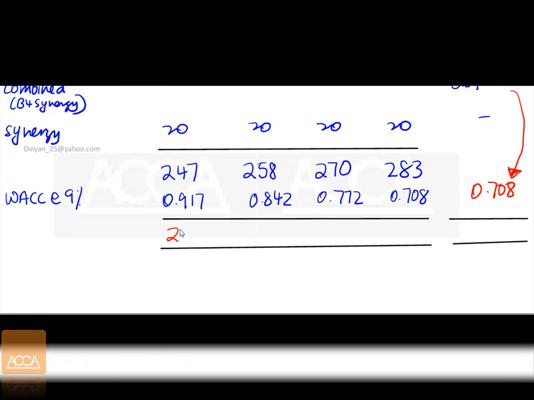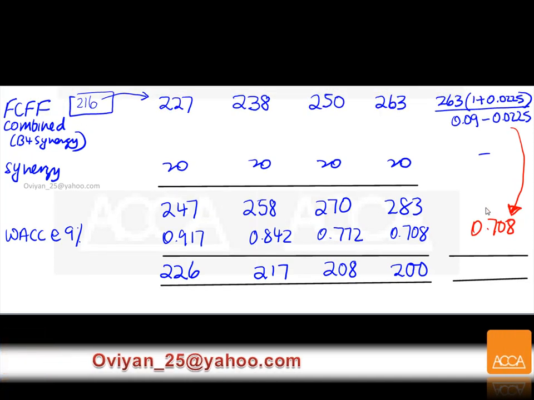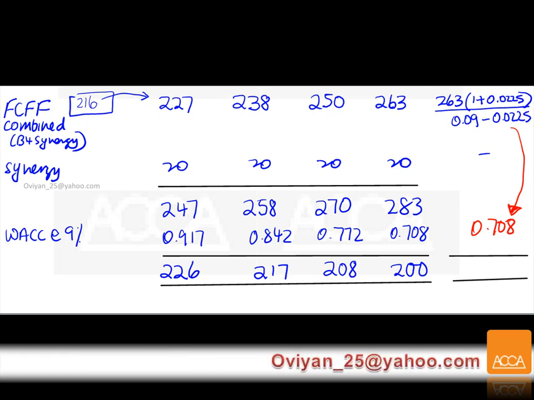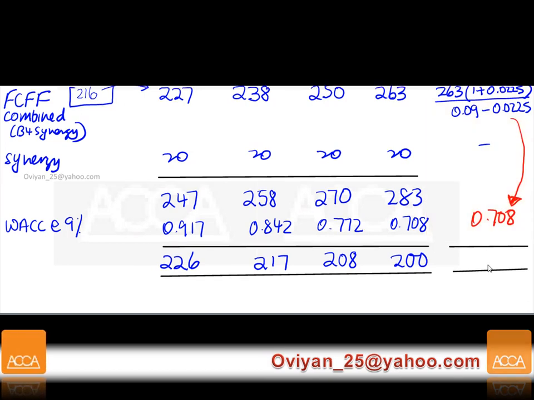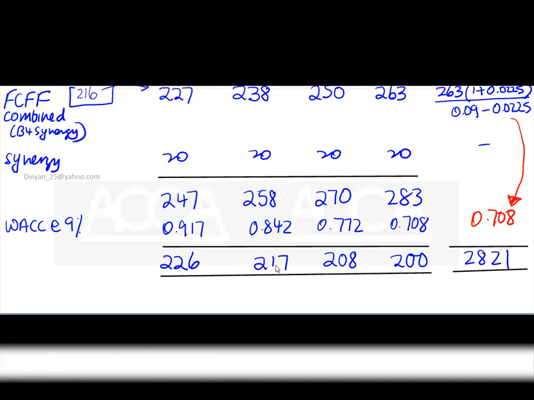This is going to be multiplied to get 226. Let me change my color back to blue. So this is going to be 226. This is going to be 217. This is going to be 208, and this is going to be 200. And when you multiply these figures with these figures all the way down, you are going to get something. Check: 2821. Okay, this is what you should have.